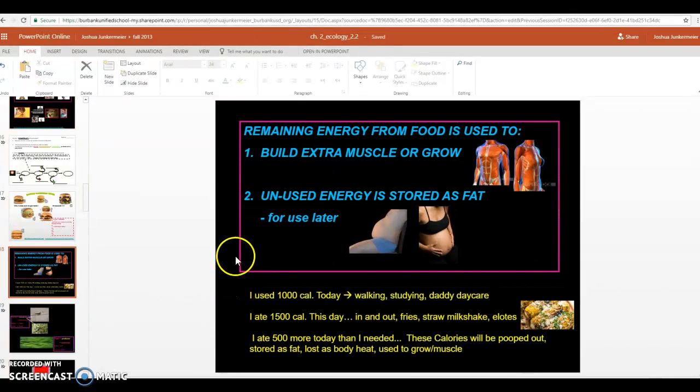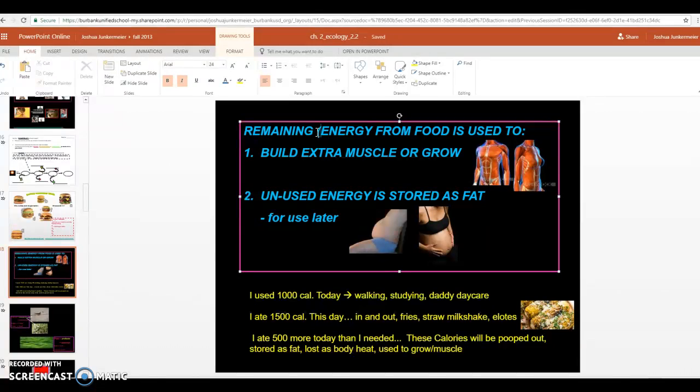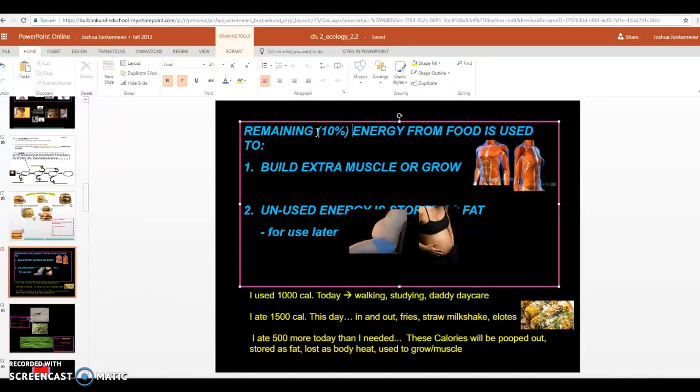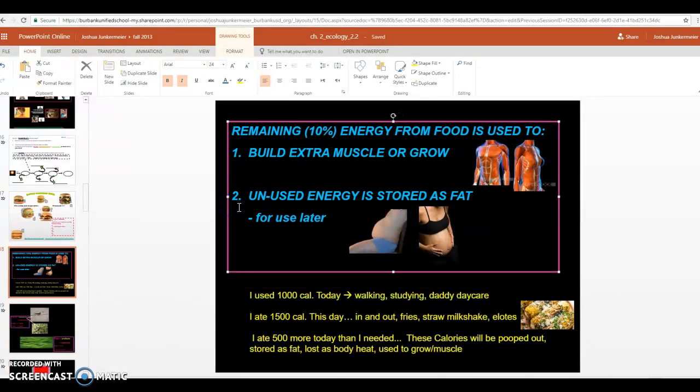The question is, what do we do with the 10% we get? So that remaining 10%, and I'm going to put that in parentheses, the remaining 10% of energy gained from food is used to build extra muscle, grow, or it's unused energy that's stored as fat for later use. So we either develop more muscle, we either grow our bodies, or we store that extra energy as fat. So let's check out some things.